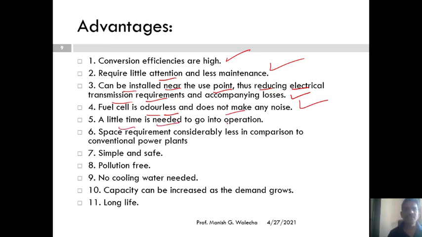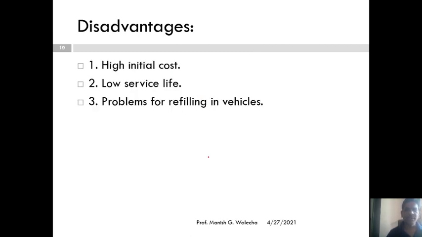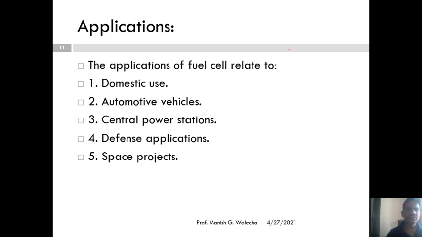Little time is needed to go into operation. Space requirement is considerably less in comparison to conventional power plants. Simple and safe, pollution free. No cooling water is needed. Capacity can be increased as demand grows, and long life. So these are the advantages. What are the disadvantages? High initial cost, low service life, and problems with refilling in vehicles. So these are the disadvantages.